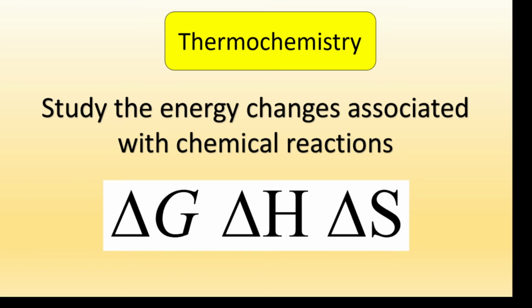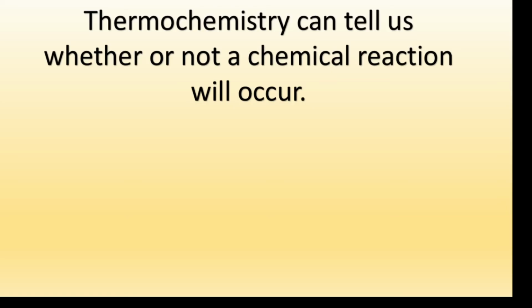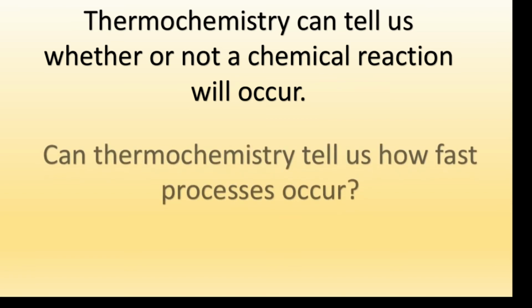In order to do that, we need to use mathematical functions called state functions, such as free energy, enthalpy, and entropy, to provide us information, for example, such as the nutritional facts of the food that we eat daily, but also thermochemistry can tell us whether or not a chemical reaction will occur.